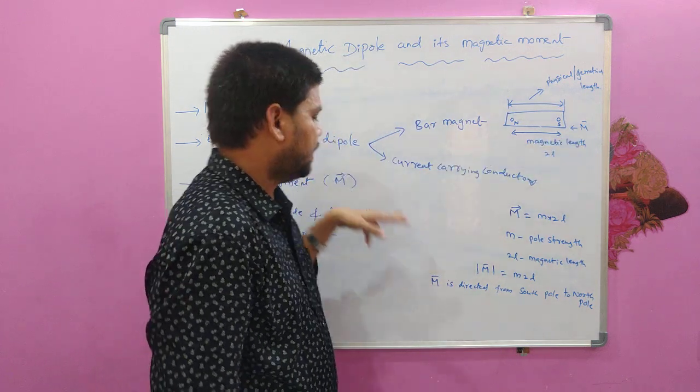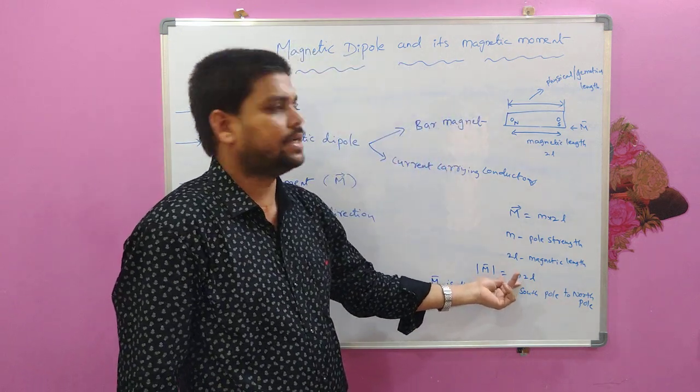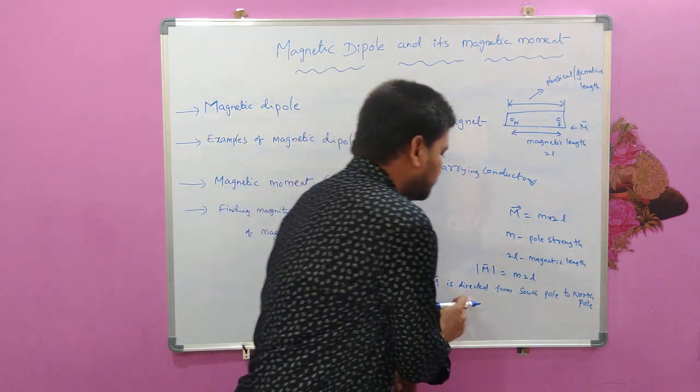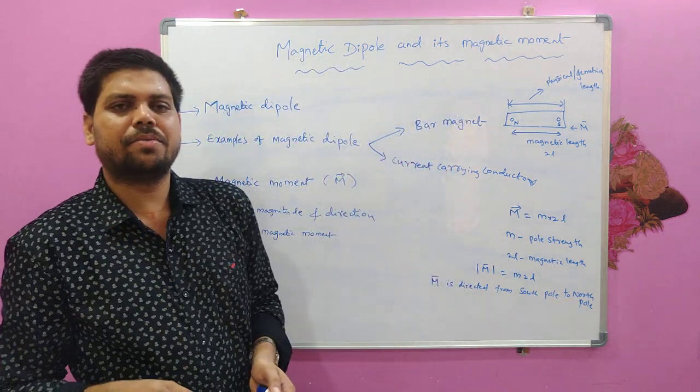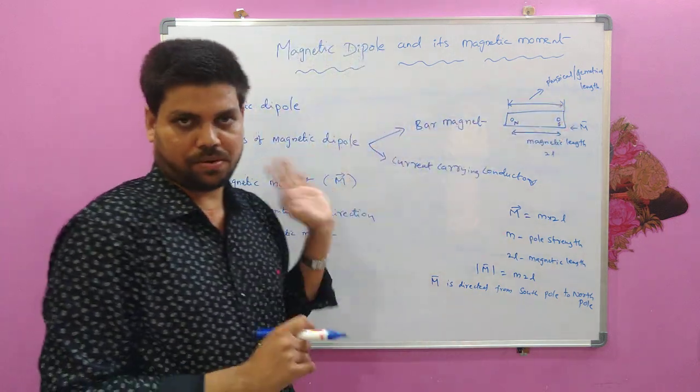So this is the direction for magnetic moment, and this is the magnitude of magnetic moment in the case of a bar magnet. Remember, this is very important. The magnetic moment is always directed from south pole to north pole.